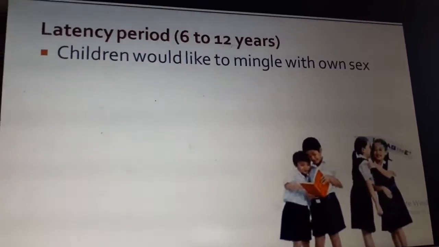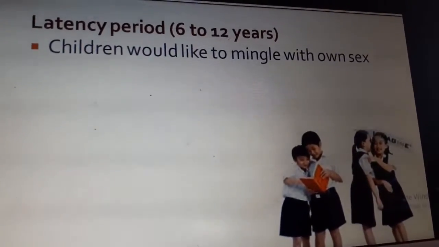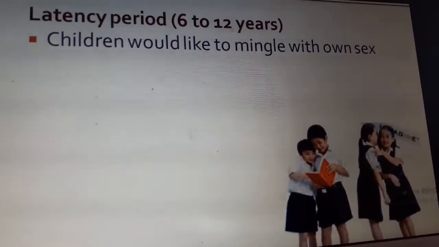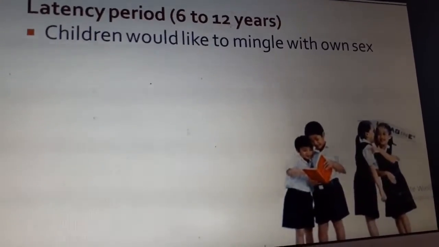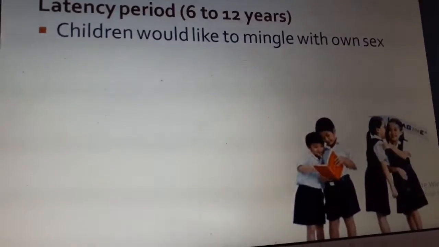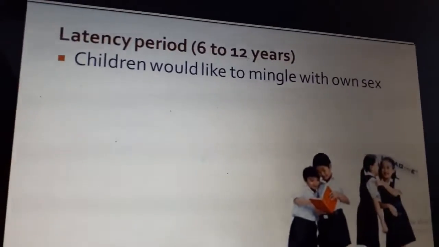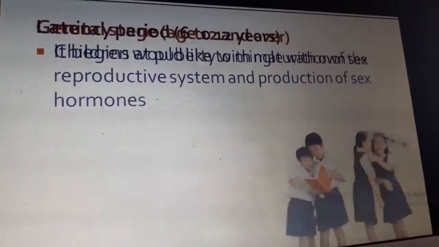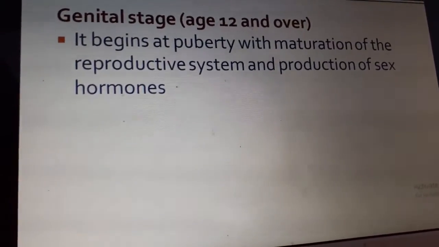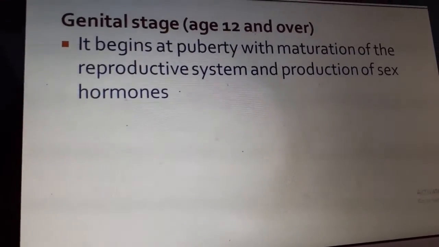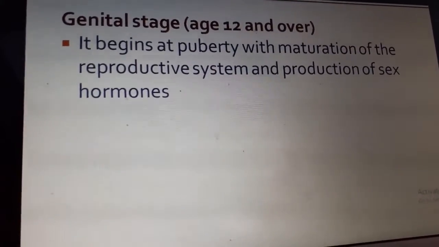During the schooler period, this period of psychosexual development is the latency period, where they would like to mingle with their own sex. They always find the opposite sex as ugly, dirty. They will not mingle with the opposite sex. They want to be with their own peers, girls with girls, and boys with boys. The next stage is the genital stage, from age 12 years and over. This begins at puberty with the maturation of the reproductive system.